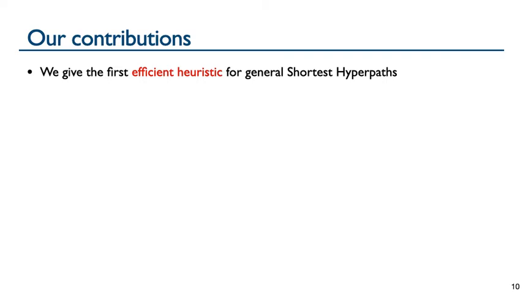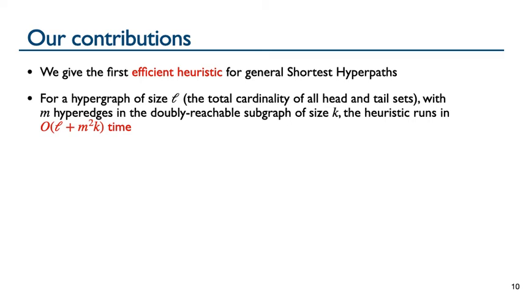In this work, we give the first efficient heuristic for general shortest hyperpaths that can contain cycles. Our heuristic is efficient. For a hypergraph of size L, which is the total cardinality of all head and tail sets, with M hyperedges in a doubly reachable subgraph, which I explain on the next slide, of size K, the heuristic runs in big O L plus M squared times K time. In practice, the doubly reachable set is much smaller than the full hypergraph, so the superlinear portion of the computation is over a small subgraph.